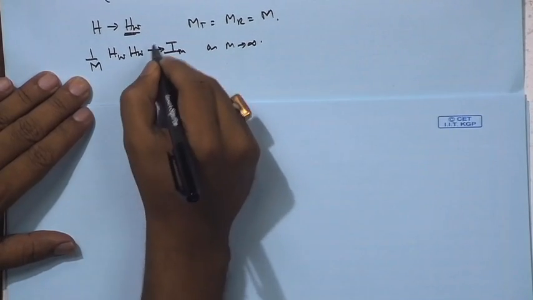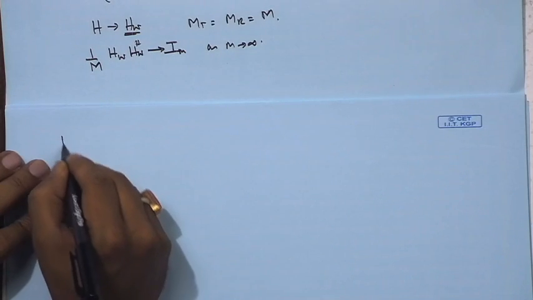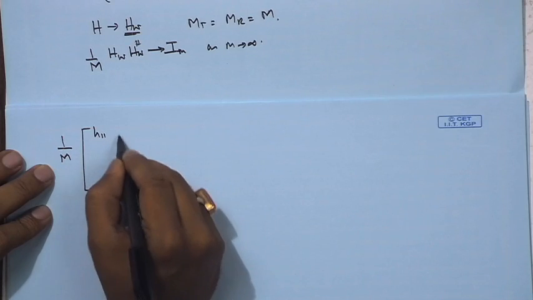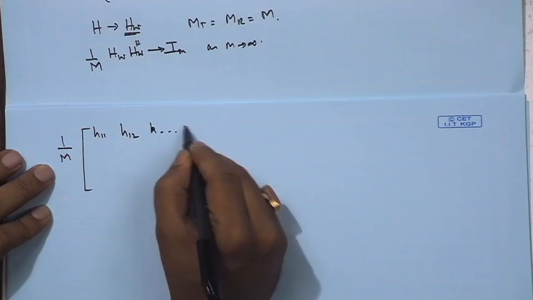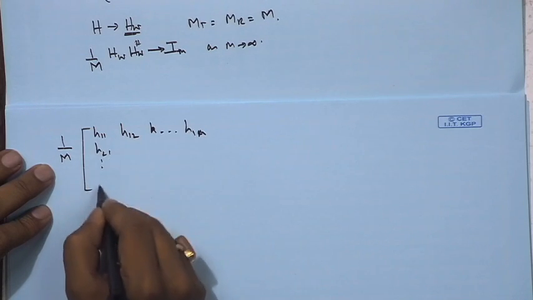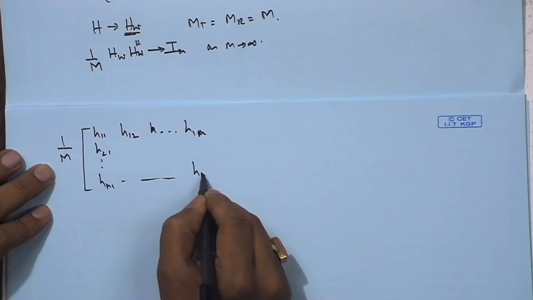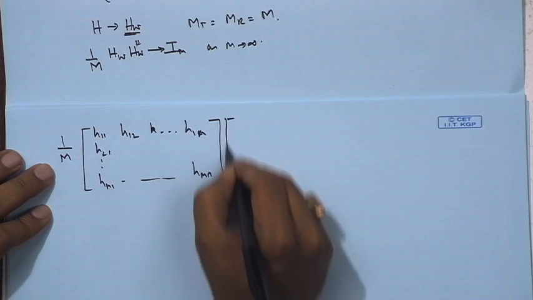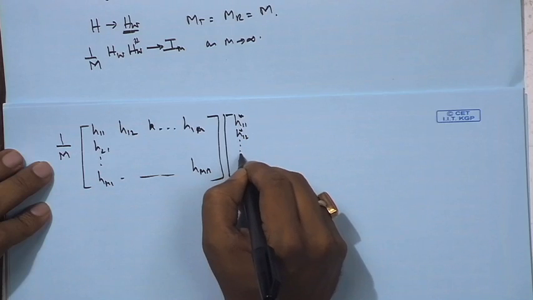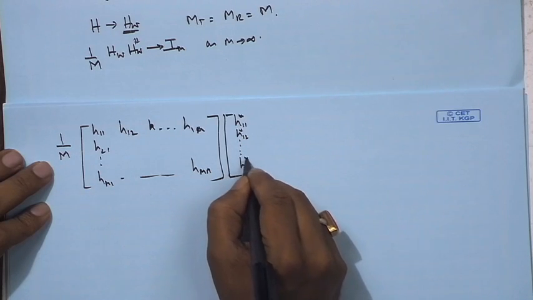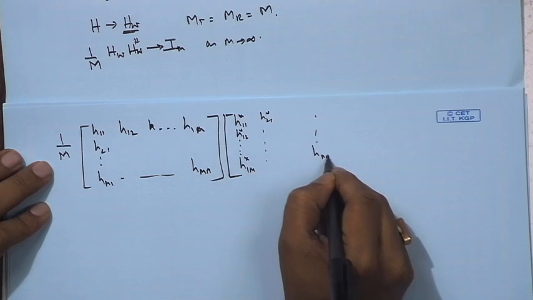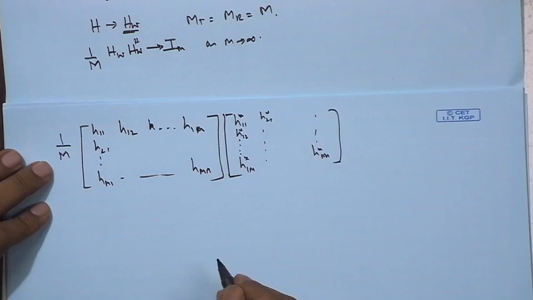So, if this is HW Hermitian, and we have 1 upon M, if I take a look at this particular expression, it is H11, H12 up to H1M, H21, up to HM1, HMM times H11 star, H12 star up to H1M star, H21 star, like that up to HMM star. Okay.